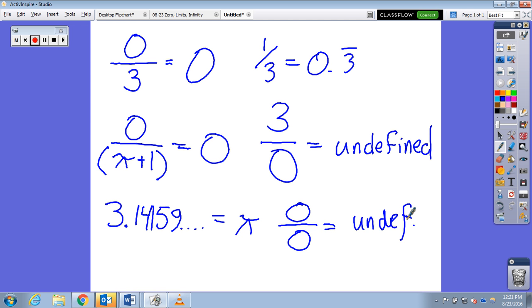It was probably easier to express it this way than to say any number, because you can say, well, why isn't that any number? I mean, any number times 0 is 0, right? And I've thought that myself, but we just say that division by 0 is undefined. So that's something important to remember. Let's go on to the next slide.